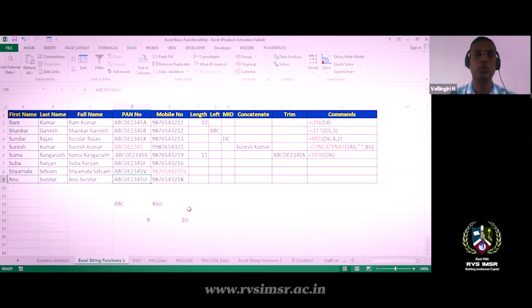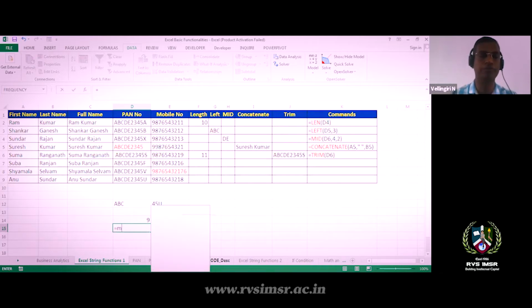One more function is called MID, which identifies a string from anywhere in between. Let's try it out: MID of that string, comma, I need the sixth character, 3 characters.